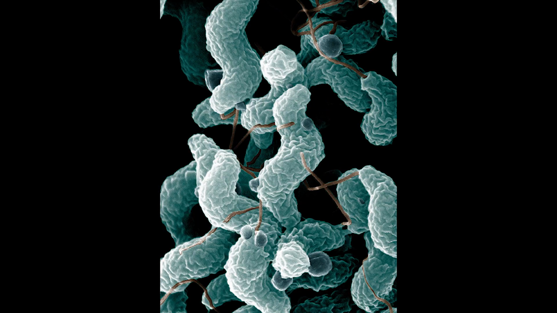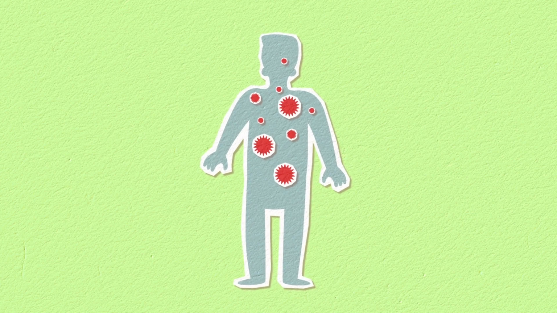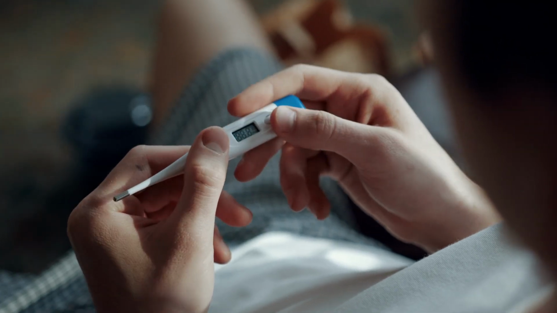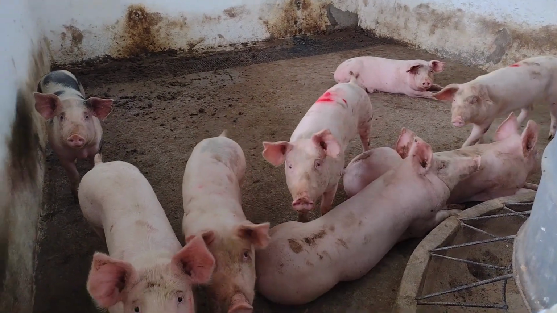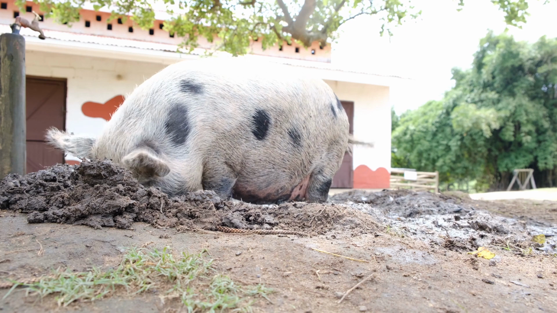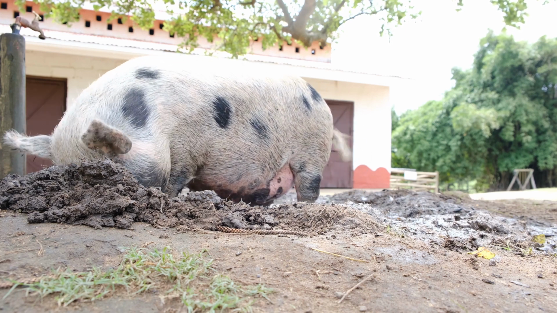Next, we will talk about swine diseases that are spread through the fecal-oral route. The first disease we will talk about is Campylobacter. Campylobacter is a bacteria that is common in the gut of both humans and pigs. Symptoms in humans are diarrhea, fever, and abdominal pain. Pigs can be asymptomatic, or they can show signs of fever, mild diarrhea, dehydration, and loss of body condition score. Treatment for both humans and animals can include oral antibiotic medicine.